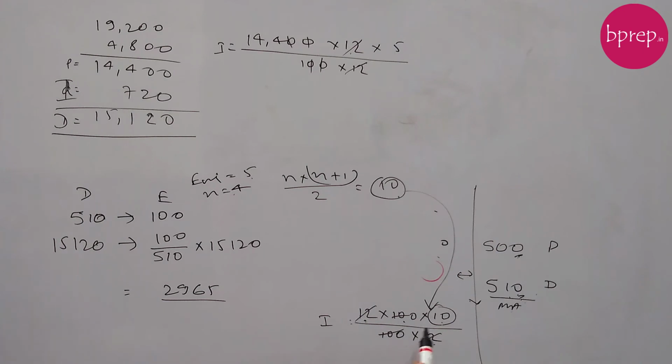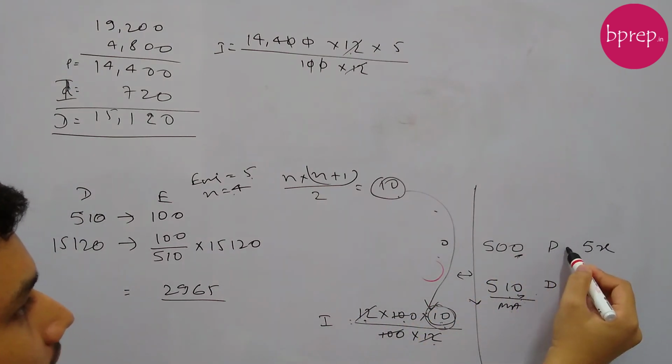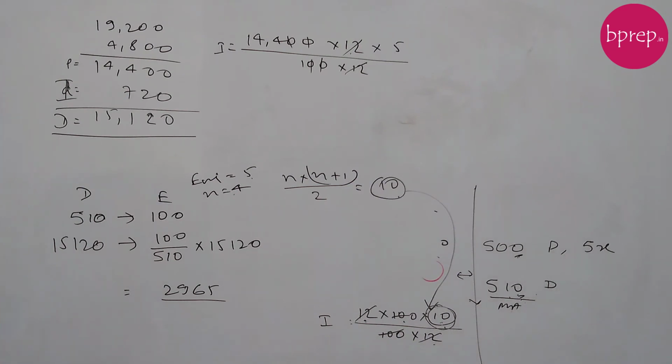So what will happen if we assume the EMI to be X? Then in that case, see, anyway this thing will always come. We have to figure out this 10. So this thing we always need to keep in mind. So instead of 500, 5 times we are paying 5x. So let's say we have paid 5x instead of 500.